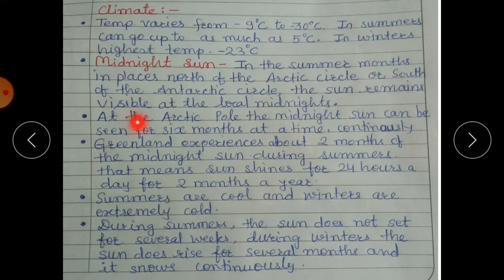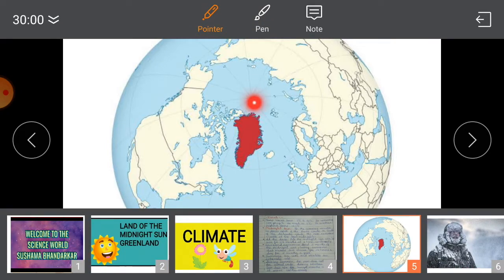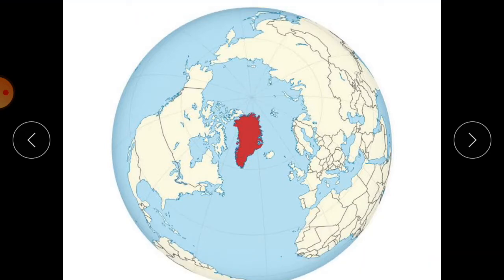At the Arctic pole the midnight sun can be seen for 6 months at a time continuously. You can see the picture here. Here it is the North Pole, and this is Greenland. You can see Greenland is surrounded by ocean water on all sides.